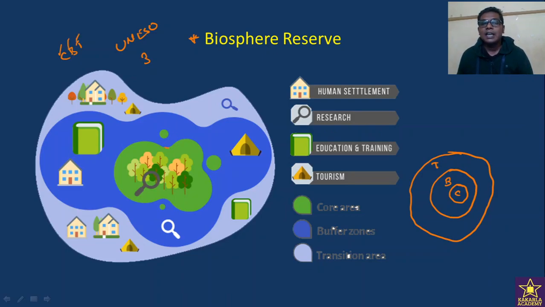The core region is the deeper interior part of a biosphere reserve where the wild animals are freely moving here and there, and no kind of activity could restrict the normal metabolic process of wild animals. No kind of human activity, no human practices, no economic practices could be allowed in the core region. Not even a single practice will be allowed.